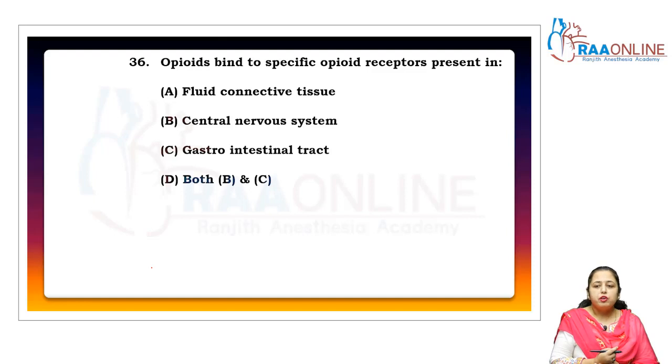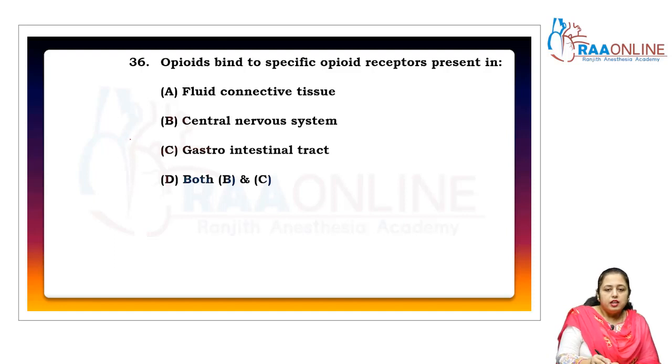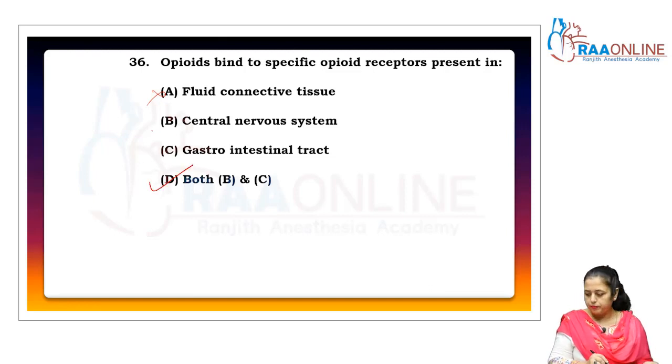Opioids bind to specific opioid receptors which are present in the central nervous system. This is the line of NCERT, and they are also present in the GIT tract. That's why when a person takes an opioid and then takes food, he continuously keeps taking food for a particular time duration, right? So the answer is both B and C. This is the line of NCERT.